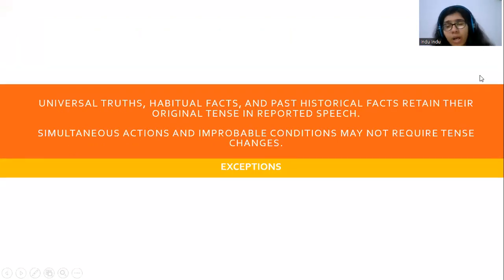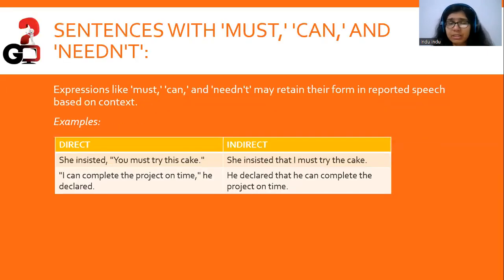And that's important. However, we have certain exceptions. Universal truths, habitual facts, and past historical facts retain their original tense in the reported speech. For example, "The sun rises in the east." However you say it, it would remain that only. For example, Mark proclaimed, "The sun rises in the east." Mark proclaimed that the sun rises in the east. It would still be "rises", right? Simultaneous actions and improbable conditions may not require tense changes. So it's important to note that some simultaneous actions or improbable conditions may not require tense changes.